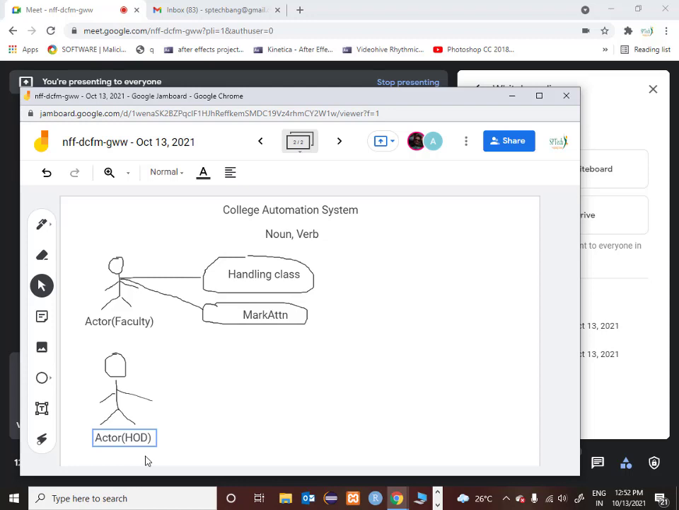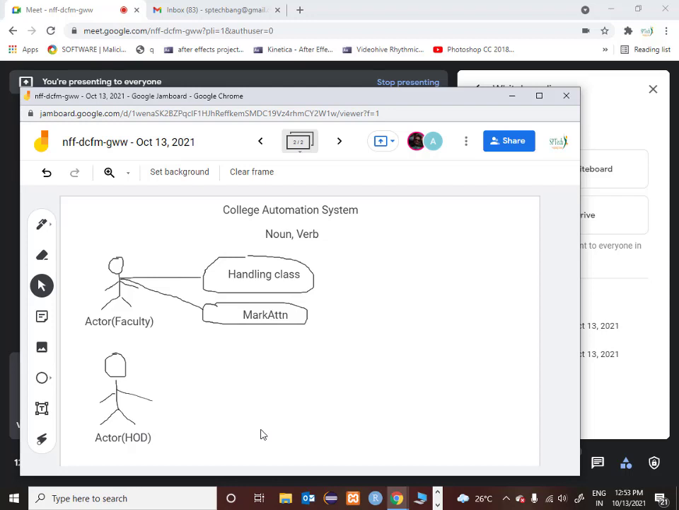Now you ask him what he does. He says, I also handle class, I also mark attendance. Then somewhere it will strike in your mind: there are two very common functionalities, handling class and marking attendance. Faculty already does that, and HOD says he does it too. You keep that in mind. Then you ask, apart from that, what else do you do? He says, I am responsible for creating the timetable and for collecting the student feedback.